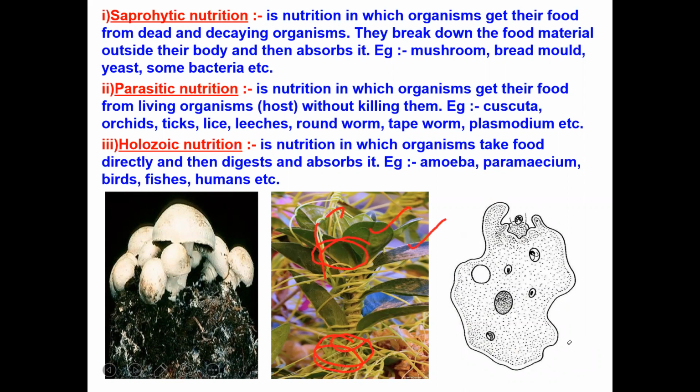This is a main plant, what you are observing. So the leaf is there, no? That is a main plant actually. So this is a main plant, and whatever you are observing here, this is the Cuscuta. So this Cuscuta will depend or will take the shelter on the other plant, okay?